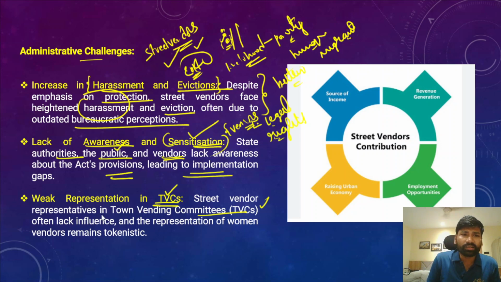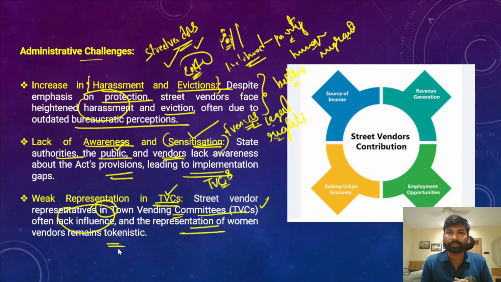But the street vendor representation in these town vending committees, known as TVCs, is low and they lack influence, and representation of women vendors remains very low. So that is where the problem also starts for the street vendors.